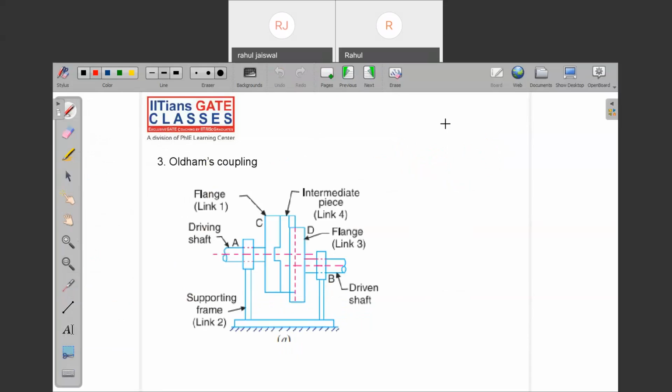So we are going to discuss a few points apart from this syllabus. Just note down steering gear mechanism. We have some other mechanism other than this basic mechanism. Just note down steering gear mechanism.